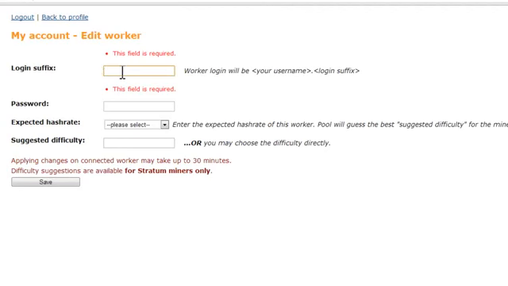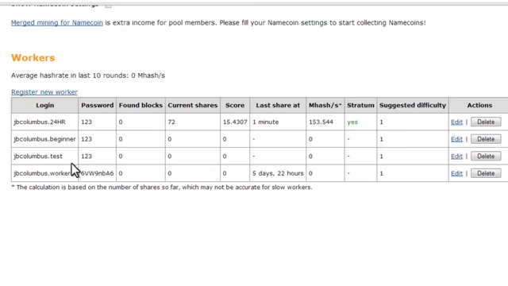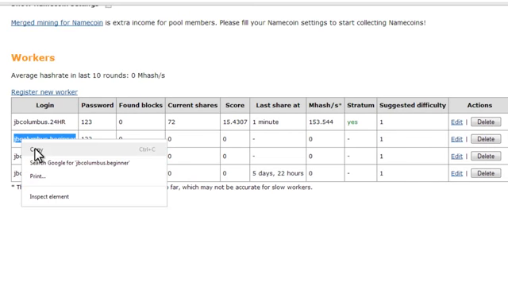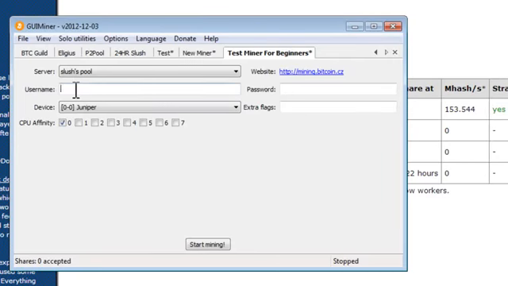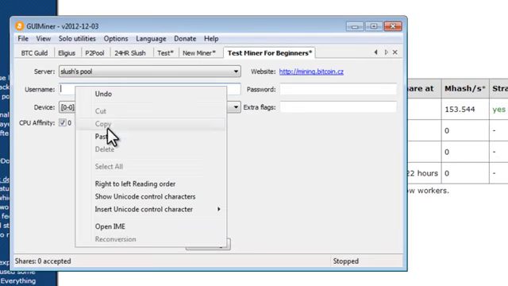And we're going to give this worker a name. It can be anything that you want. I'll just type in beginner. I'm going to give it a password. I suggest just something simple. 123 will work. Leave everything else the same. Click on save, and you'll see here that it will create your worker. Now, this is what we need to copy. Copy, go back to our miner, and now we're going to paste the worker username.